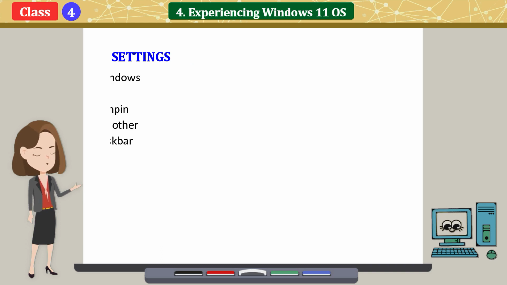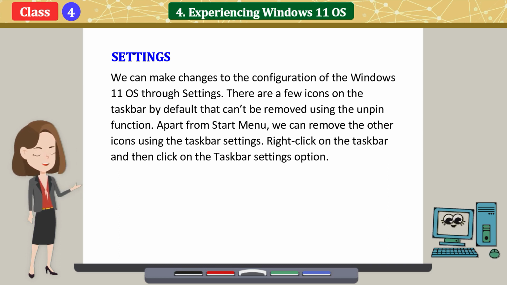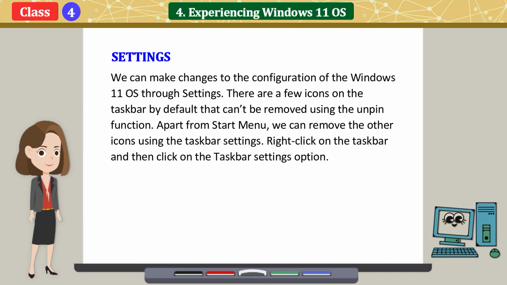Settings. We can make changes to the configuration of the Windows 11 OS through settings. There are a few icons on the taskbar by default that can't be removed using the unpin function. Apart from Start menu, we can remove the other icons using the taskbar settings. Right-click on the taskbar and then click on the taskbar settings option.